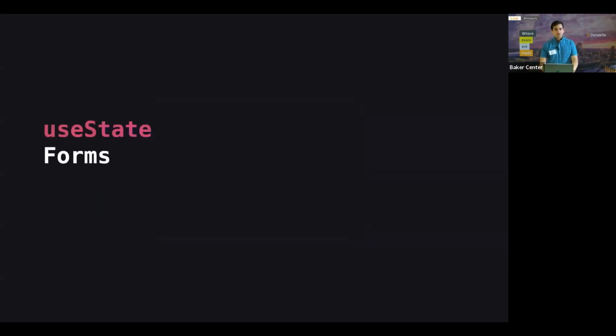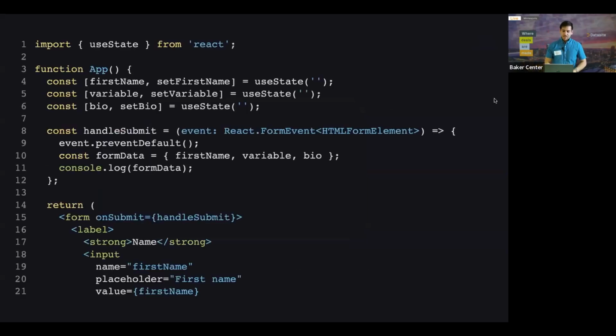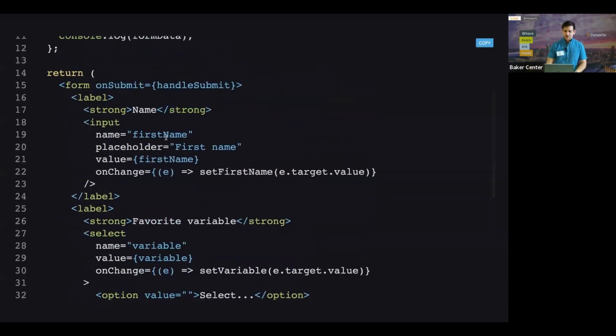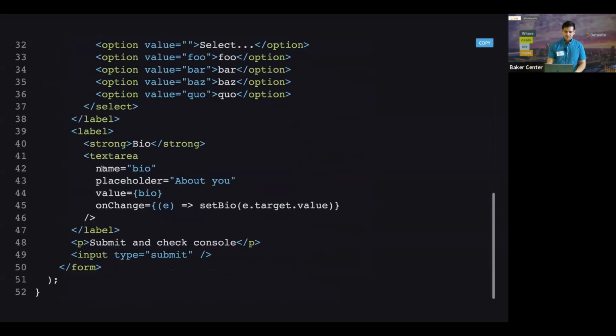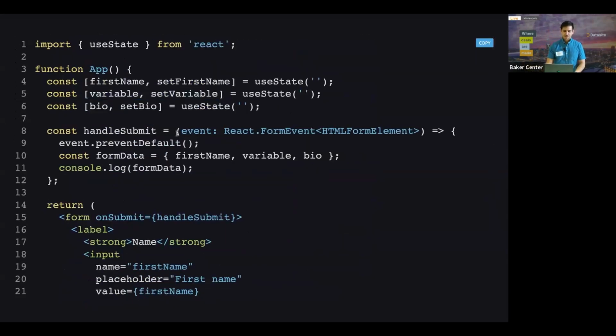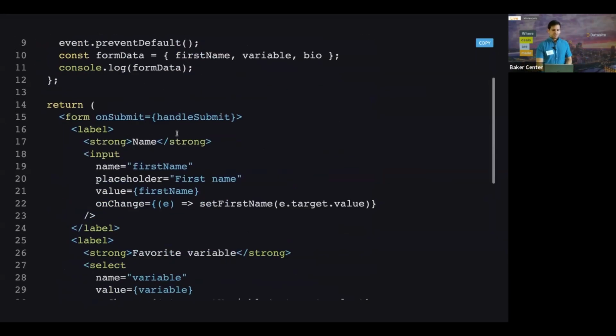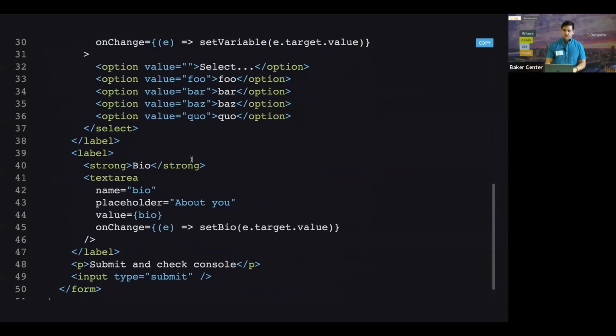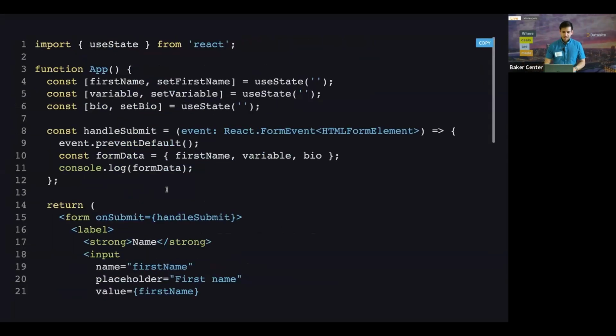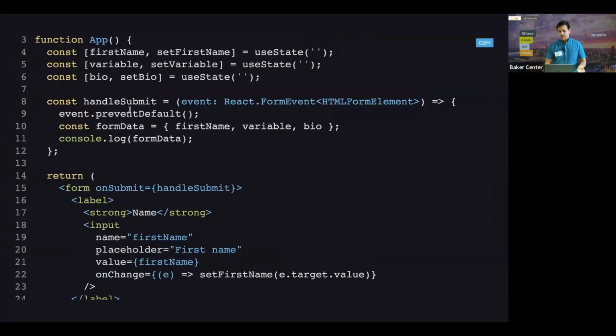So there's also forms. This is another big one where we have so many useState calls, and the pattern that I see most often is we have one useState per field. So, let's say that we have our name over here, favorite variable, bio, whatever. So each one of those gets a useState because we need to store that value somewhere, right? And then, we have to handle submit. So we're going to grab all of that data, aggregate it here, and then do something with it.